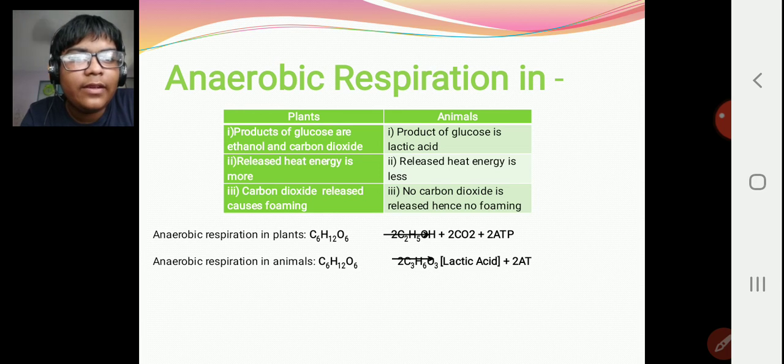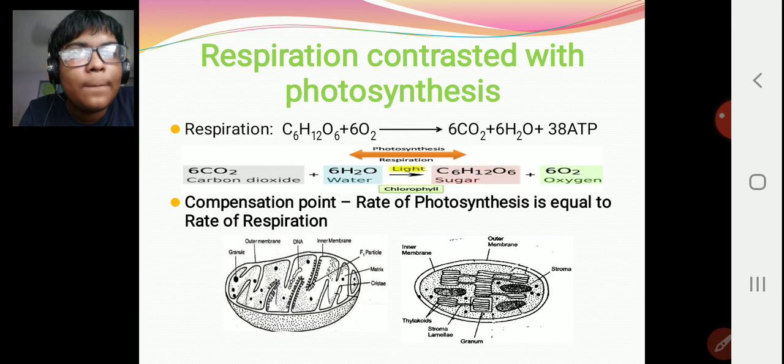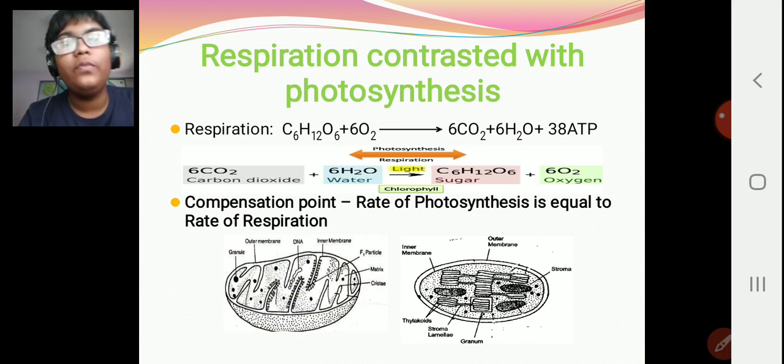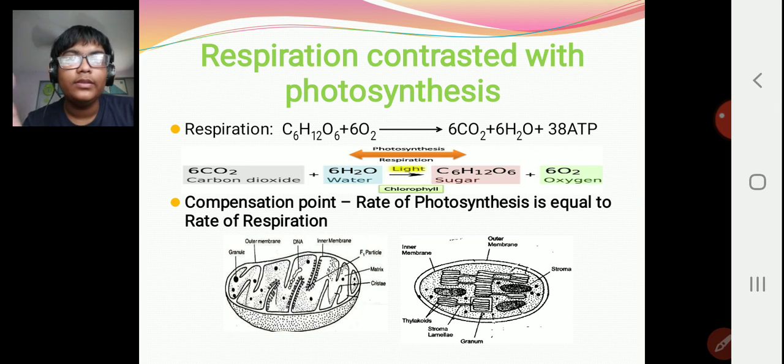So you can see these equations. Please ignore these arrows. They have just come up like that. So please just ignore the mistakes. Now, when respiration is contrasted with photosynthesis, the compensation point is where the rate of photosynthesis is equal to the rate of respiration. We can see both the equations over here, which you can understand neatly.